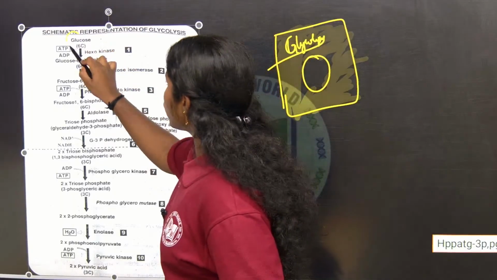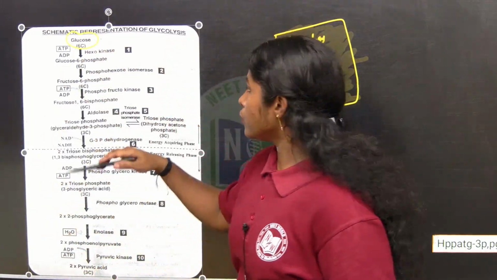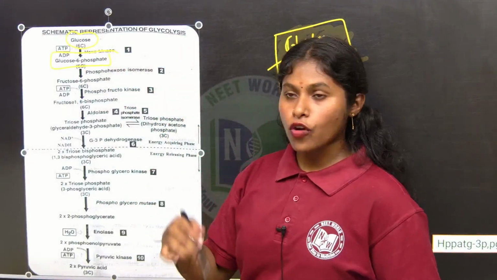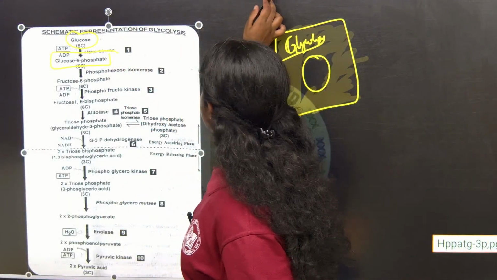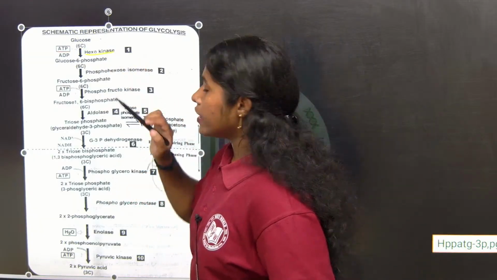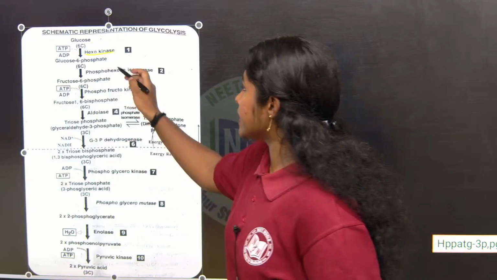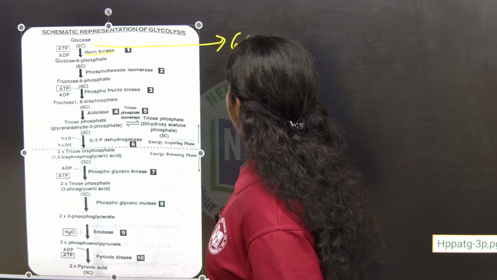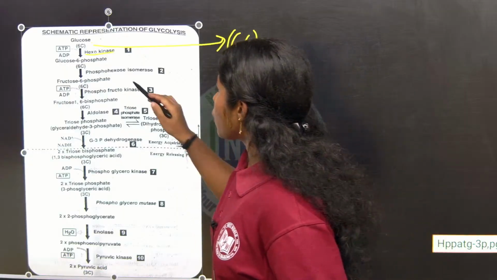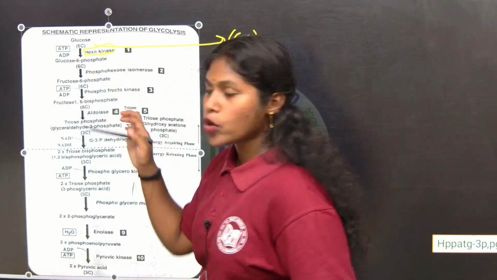Let's see. The glucose molecule is turned into glucose 6-phosphate in the presence of the enzyme hexokinase. Glucose is how many carbon compound? It is a 6 carbon compound. That is why it is noted as 6 carbon. So with the help of the hexokinase enzyme, hexo means 6.